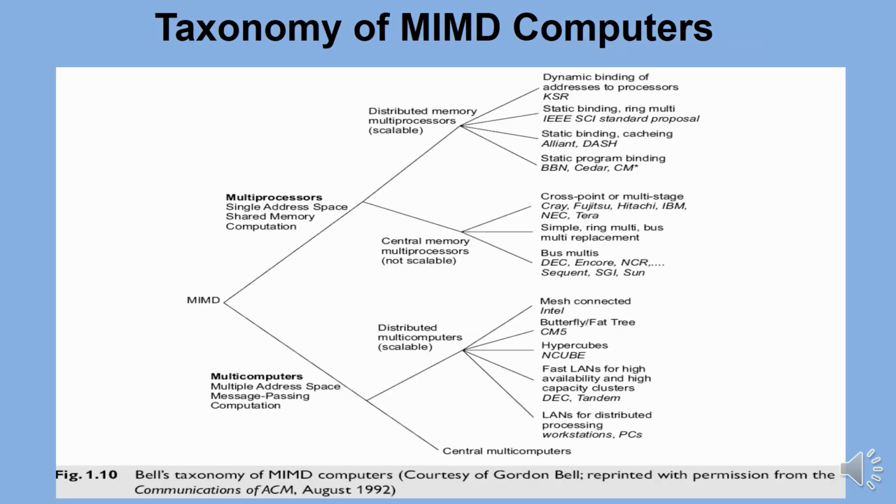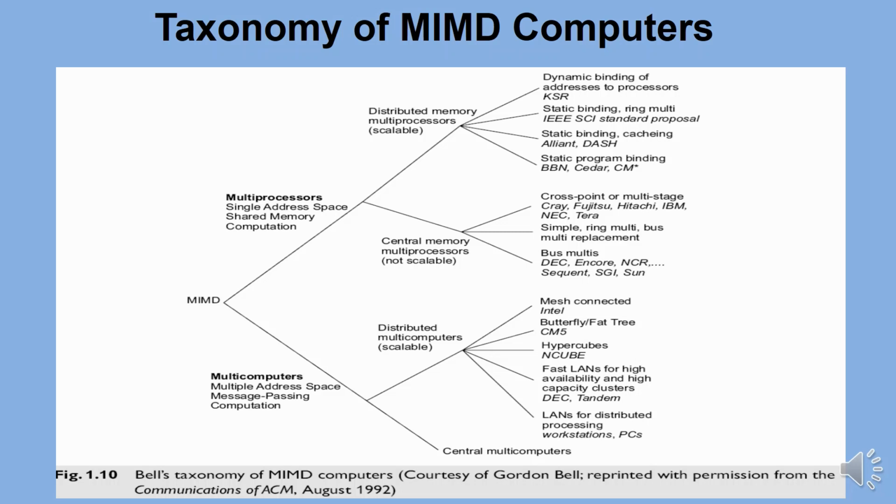Taxonomy of MIMD computers. Multiple instruction, multiple data stream parallel architectures can be categorized as shared memory multiprocessors and message passing multicomputers. Processors exchange information through their central shared memory in a shared memory system, and exchange their information through the interconnection network in a message passing system. A multiprocessor is a system with two or more processors.